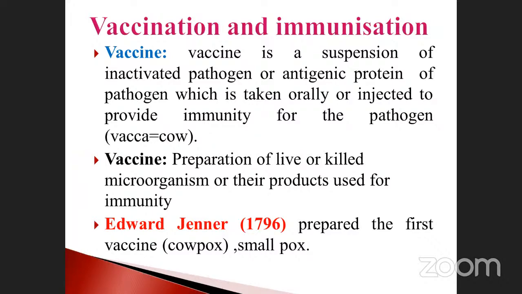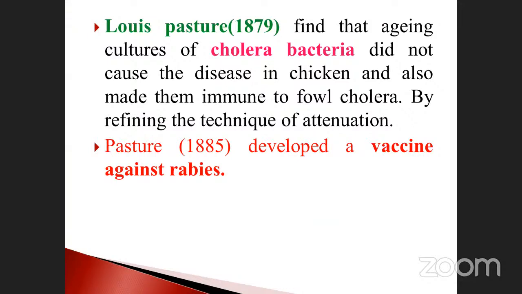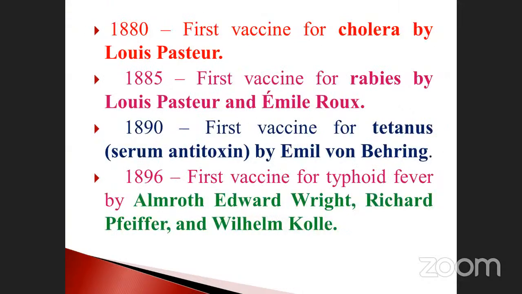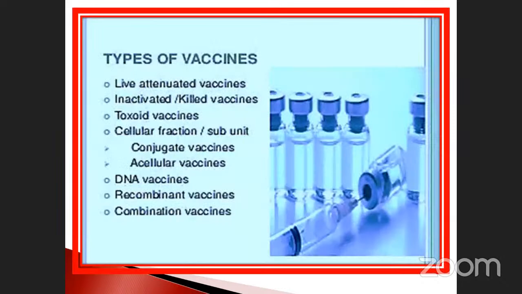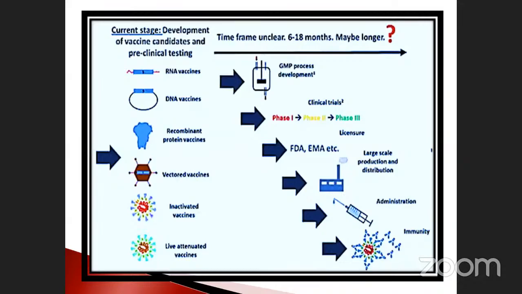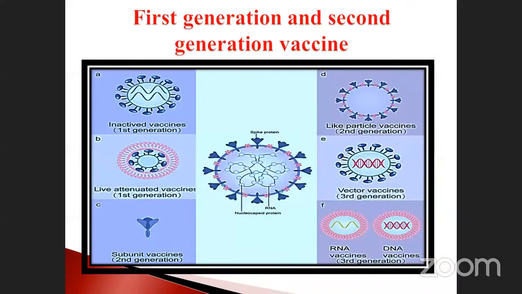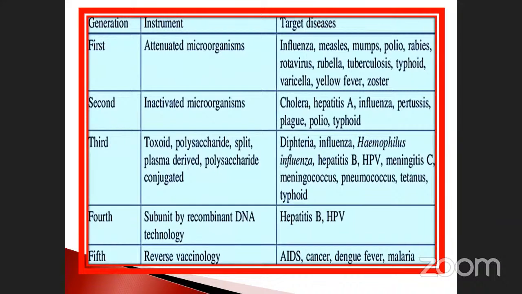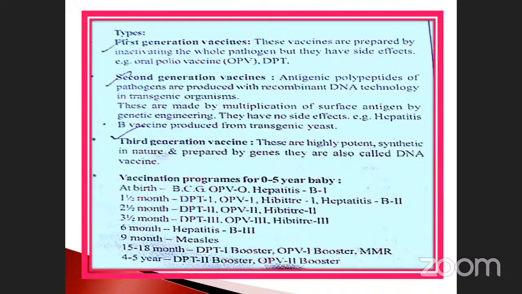And then vaccination. What is meant by vaccination? Who described vaccination? What are the types of vaccinations? And who is the father of vaccination? We already saw those things, isn't it? Types of vaccination we already discussed, and also how they prepare DNA vaccines and who is the father. All those things we already discussed. And then the generation aspect: first generation vaccine, second generation, third generation, up to the fifth generation. Why up to the fifth generation? Because this is the recent one. Sixth, seventh are also there.